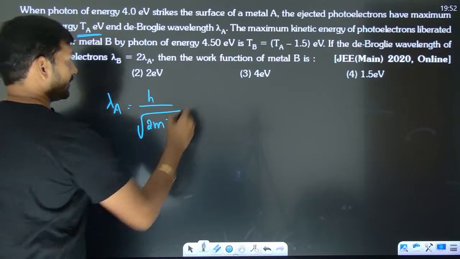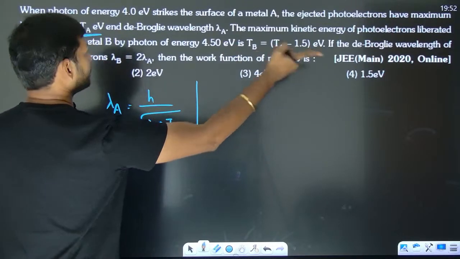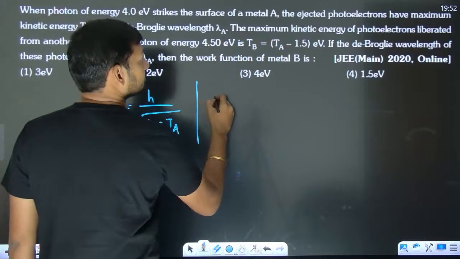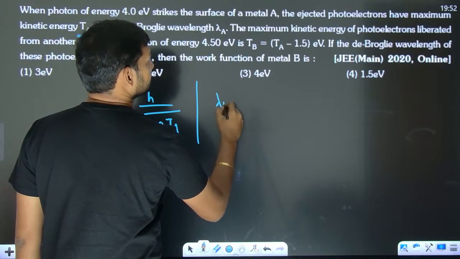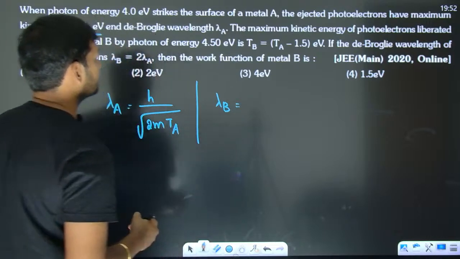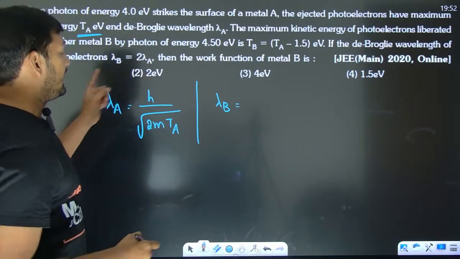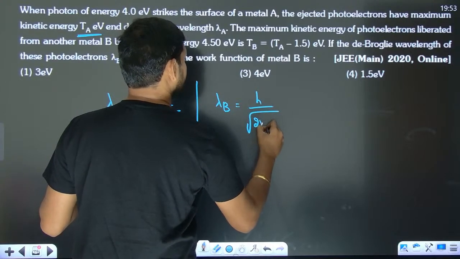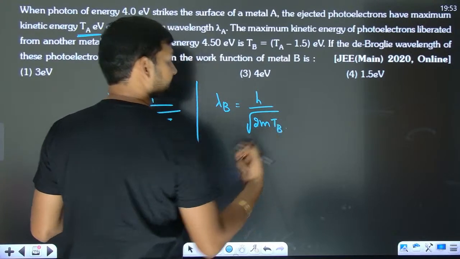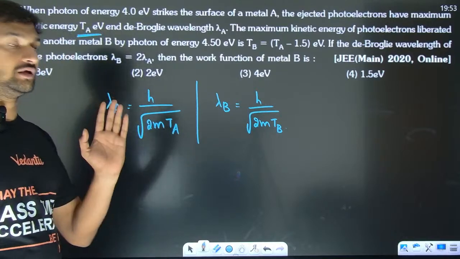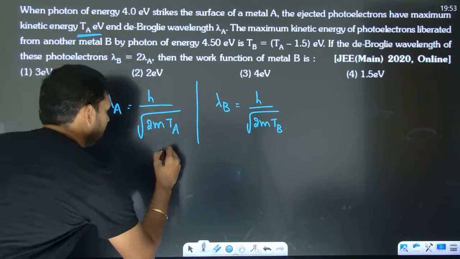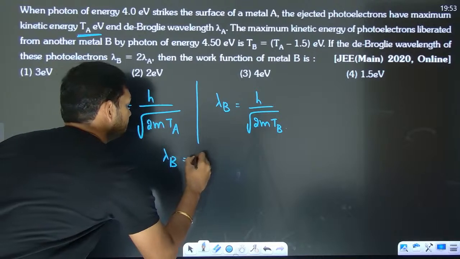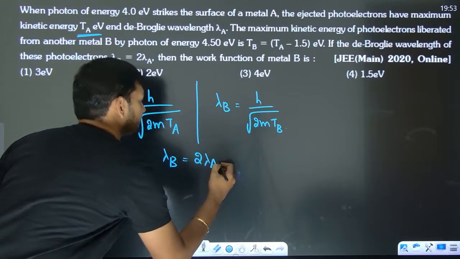Now, for the second one, the de Broglie wavelength lambda b is h by under root of 2m Tb. Now they gave the relation: lambda b is 2 times lambda a.